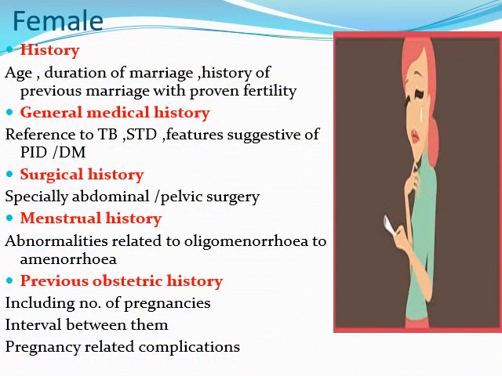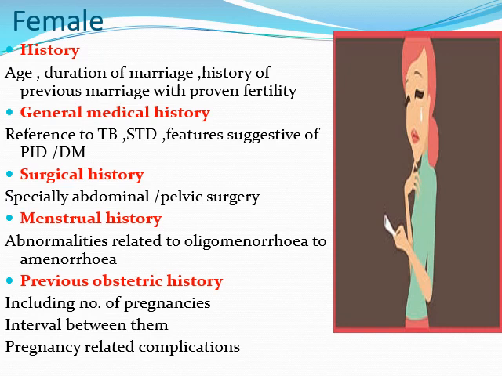Till now we have discussed all the investigations that we perform in males. Now we are going to see what we do in the female. Same as in males, the first step is taking the history. Under history, the first is age, which should not be more than 35 years. Next, the duration of marriage, the total years since they got married.